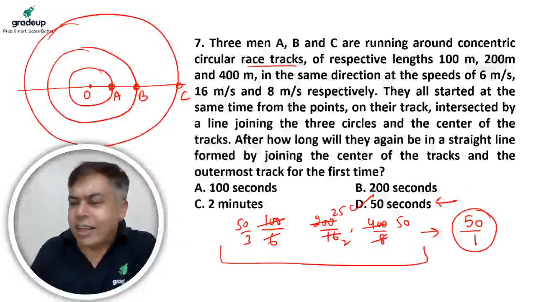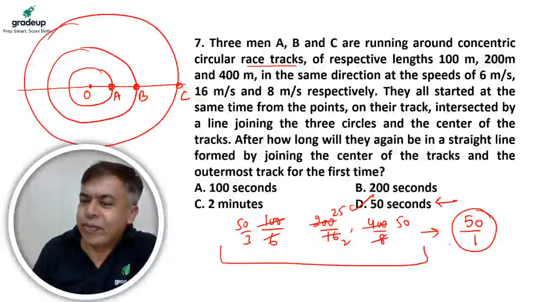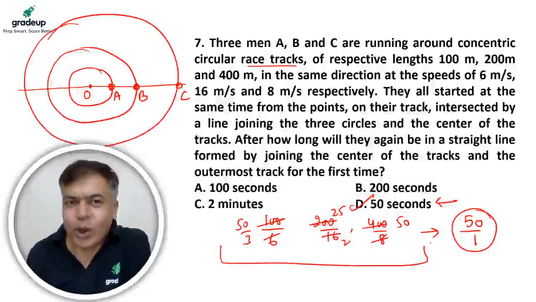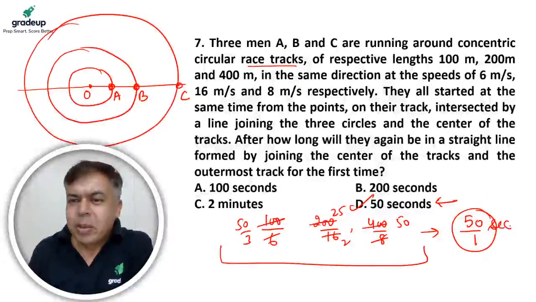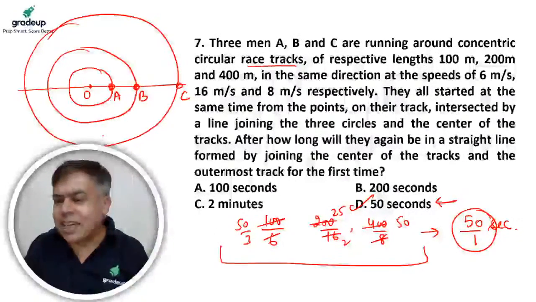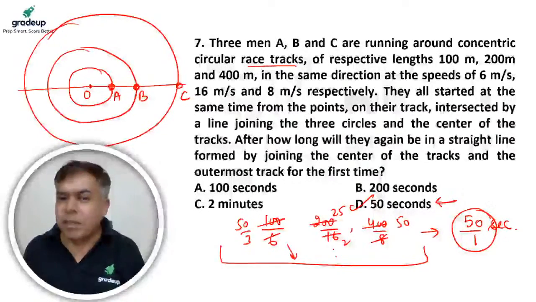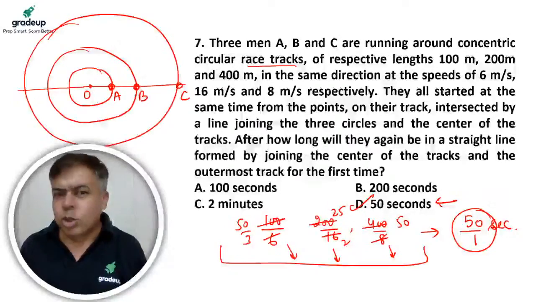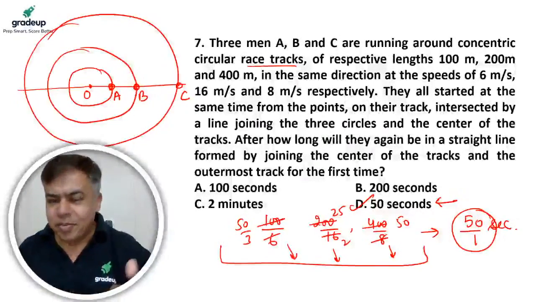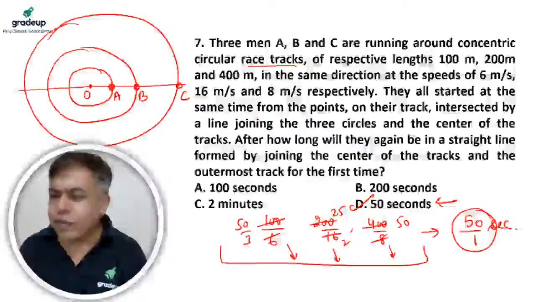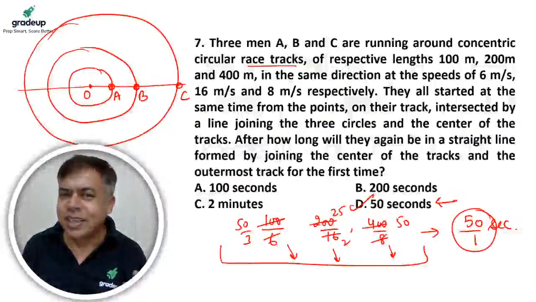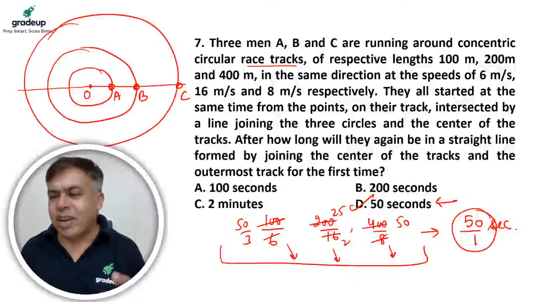Nothing is less than 50, and at 50 they will definitely meet, because at 50 seconds they all will be at the starting point, because that is a multiple of 100 by 6, a multiple of 200 by 16 and a multiple of 400 by 8, or multiple of 50. Right, 50 is a multiple of all these, the common multiple, LCM. So they all are going to be in a straight line right at the starting point after 50 seconds, and 50 seconds is the least possible value given, so you cannot have an answer less than that.